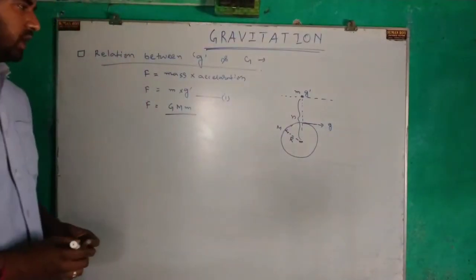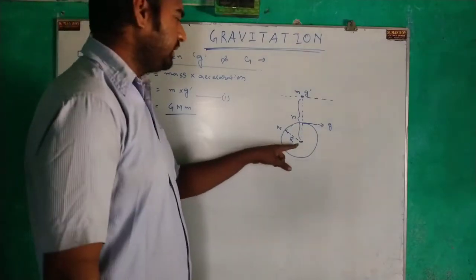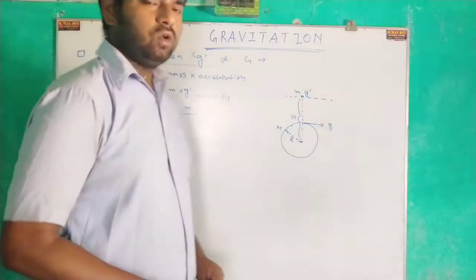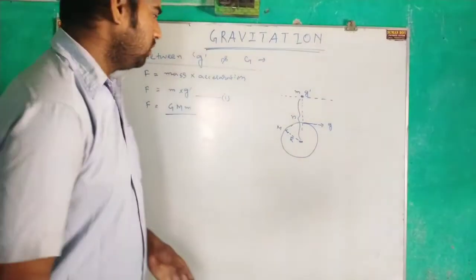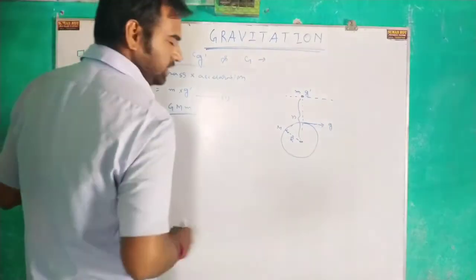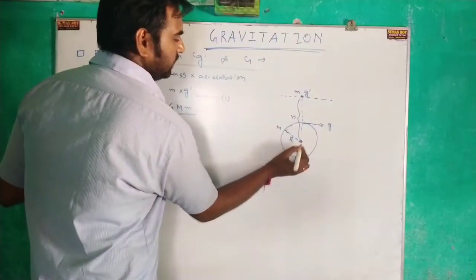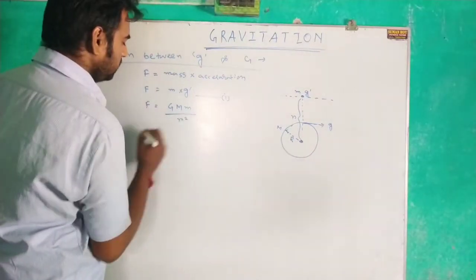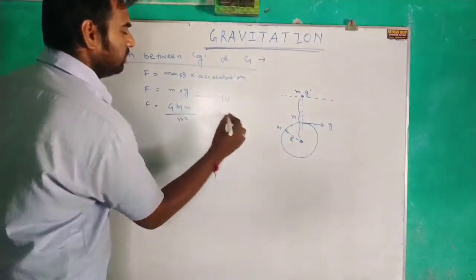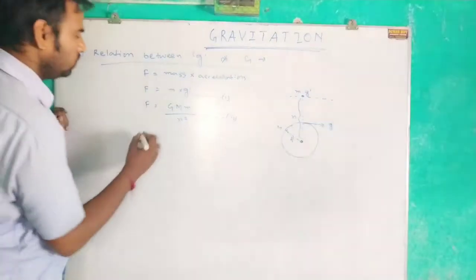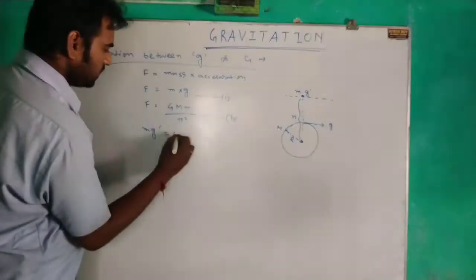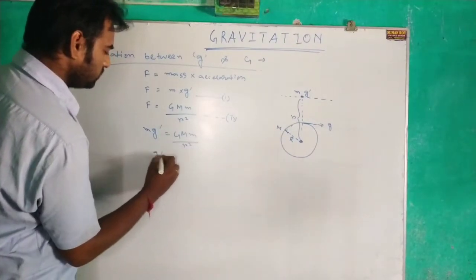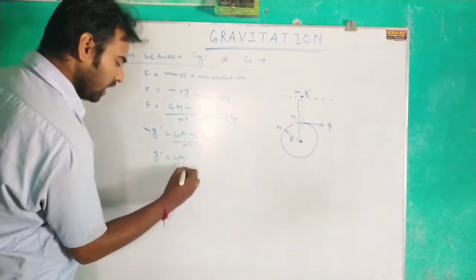See, one thing: distance is always measured from the center. As in this law, we always took a mass particle. That is why we will measure the distance from the center of mass, CG. So it is r, therefore it will be GMm by r square. This is equation number 2. Now from equation 1 and 2, we can write mg dash equals GMm by r square, that is g dash equals GM by r square.